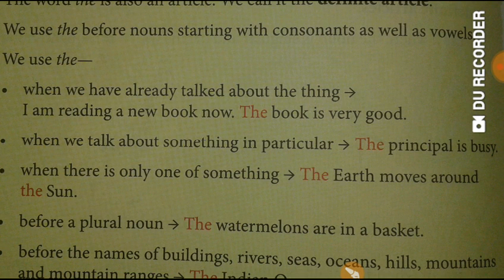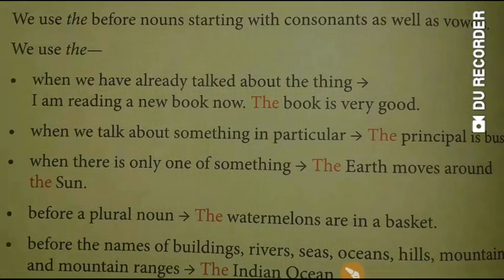We use "the" when there is only one of something. For example, the earth moves around the sun. Earth is the only one that we know, so the article "the" is used before it. Similarly, sun also is the only one that we know, and the article "the" is used before it.